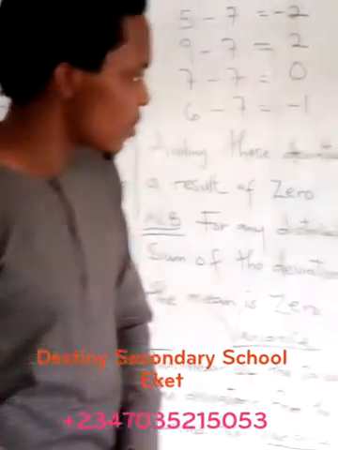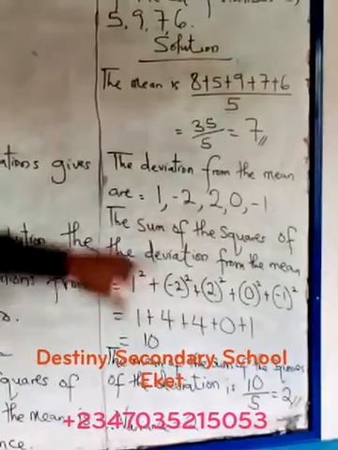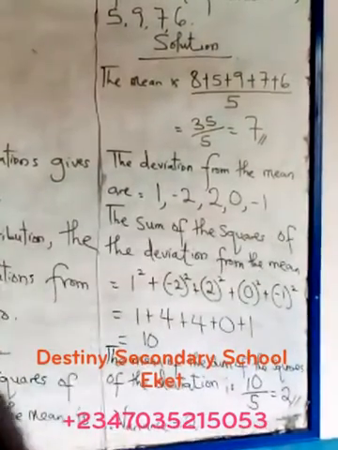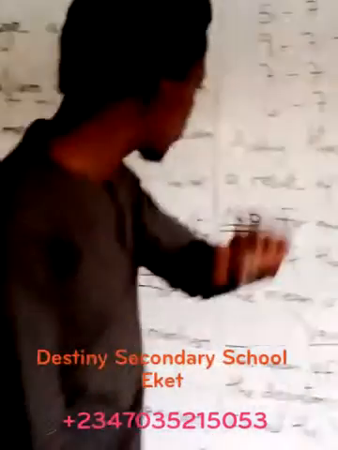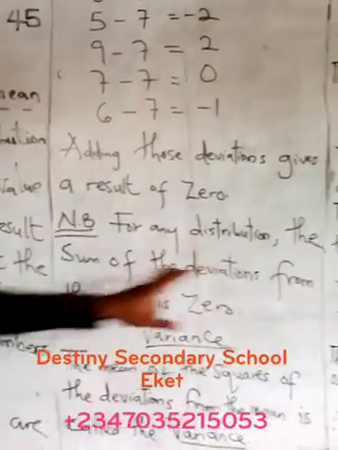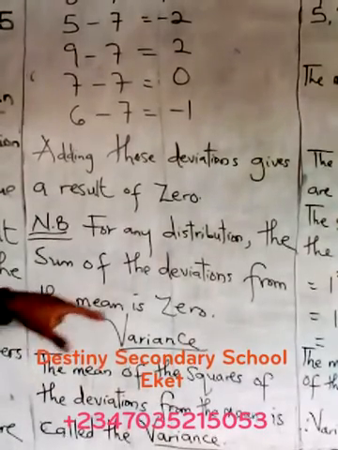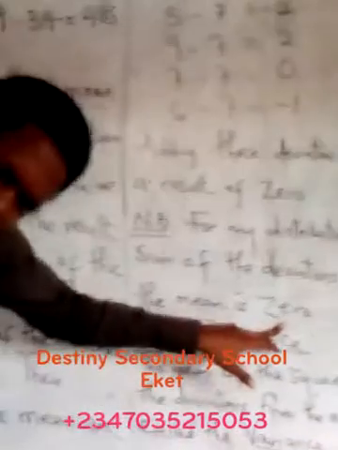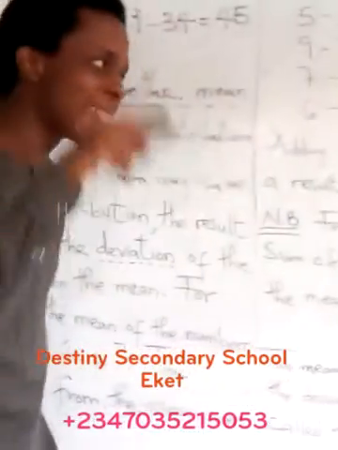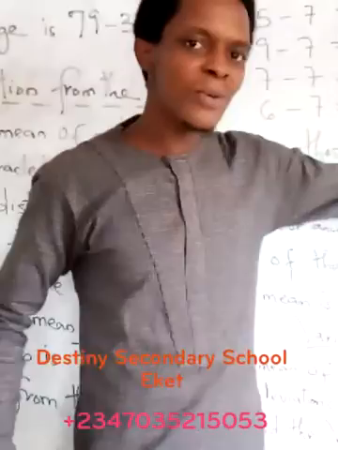Now let's see what will happen. Now, the sum of the squares of the deviation. Note, if you sum all these numbers, it will always give you what? 0. I told you this. For any distribution, the sum of the deviations from the mean, those who deviated from the mean, is what? 0. The sum of the deviations from the mean is 0. So when you sum all these numbers here, it will give you 0. And that's not what we're trying to find.